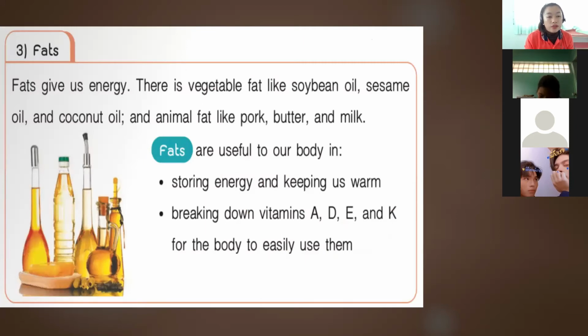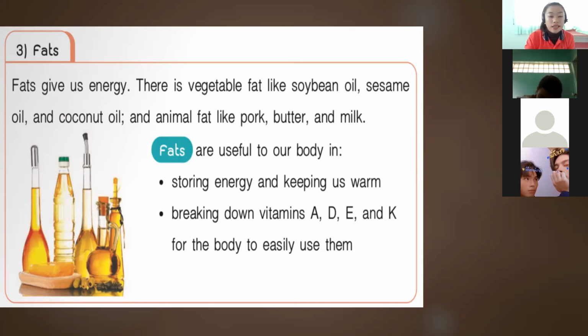Okay, so let's move on to the next nutrient, which is the fats. Fats give us energy. There is vegetable fat like soybean oil, sesame oil, and coconut oil, and animal fat like pork, butter, and milk. Fats are useful to our body in storing energy and keeping us warm, and breaking down vitamins A, D, E, and K for the body to easily use them.